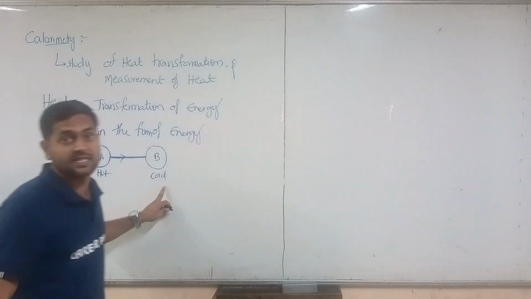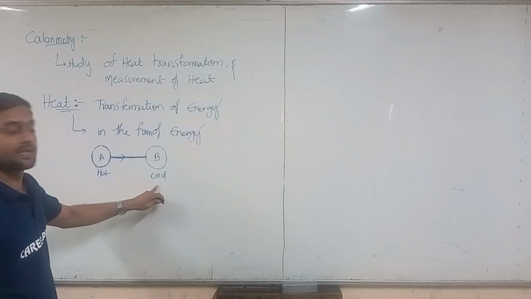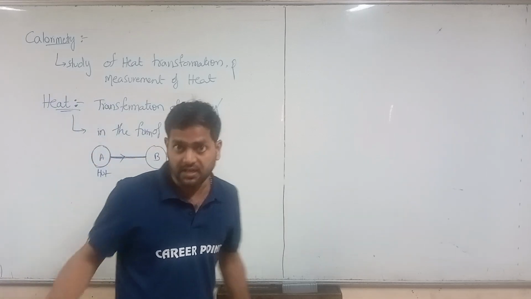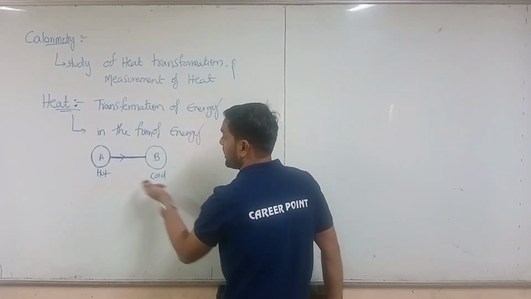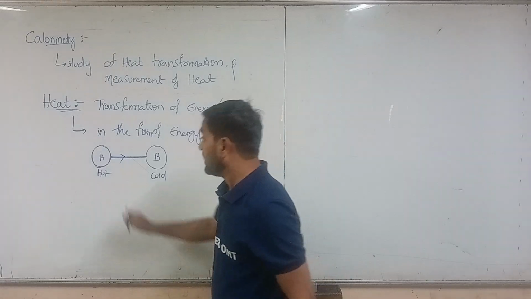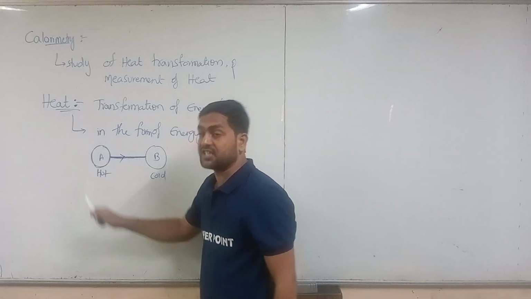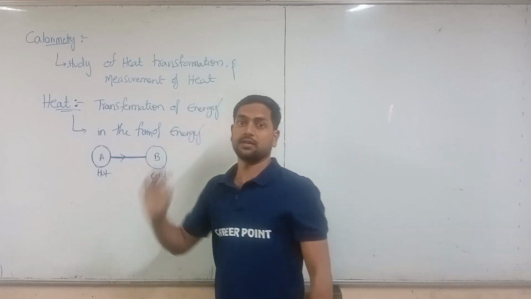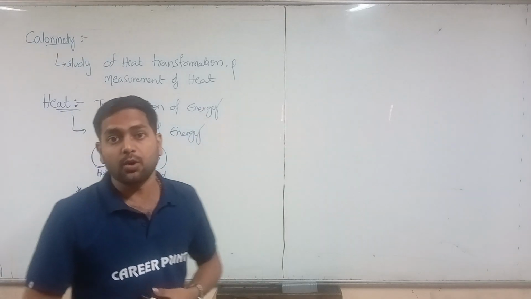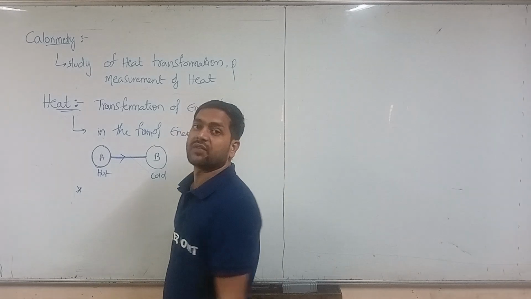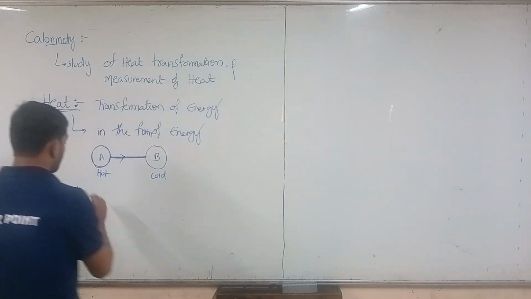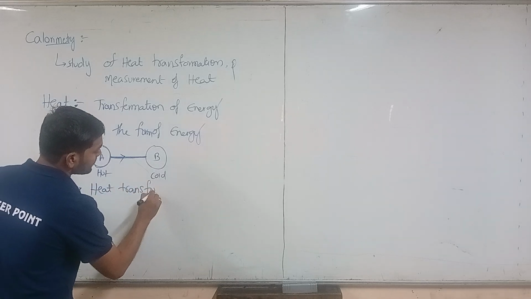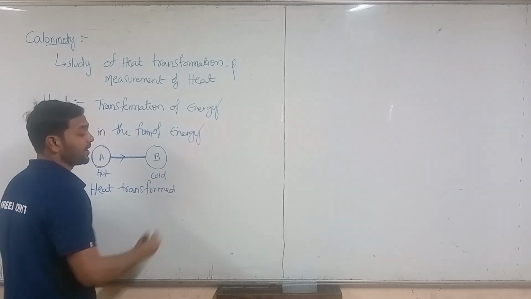Here there is a temperature difference. It is a hot body and a cool body, right? So we have two types of bodies here, the hot body and the cool body. The heat energy is transforming from A to B, right? The heat is transformed due to the temperature difference.